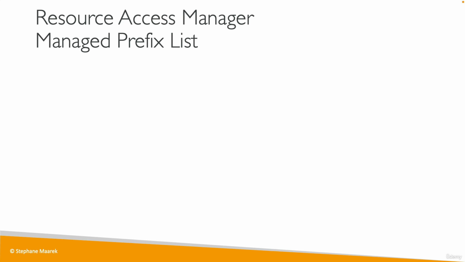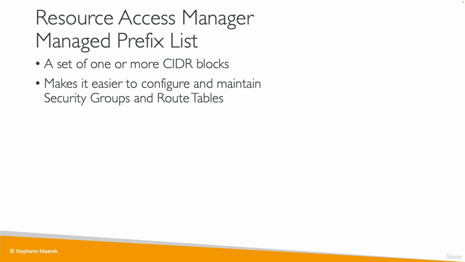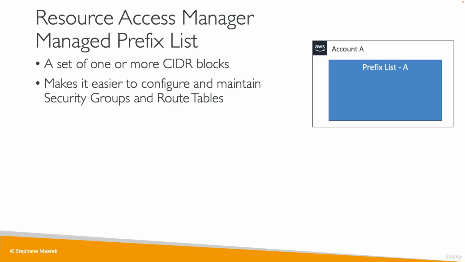Another example of what can be shared by Resource Access Manager is a managed prefix list. So what is a managed prefix list? Well, it is a set of one or more CIDR blocks. And it makes it easier to maintain and configure security group rules and route tables. So here's an example. Account A has a prefix list, and in it you have CIDR 1, CIDR 2, CIDR 3. And these are a set of rules, for example, that represent your internal network of your company.